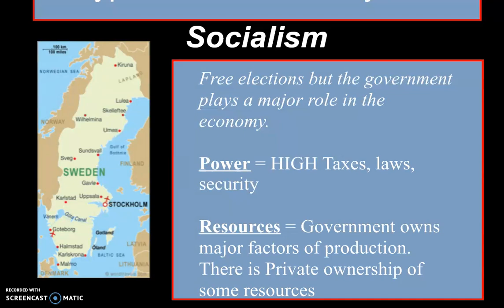Okay, so they pass laws and they have very high taxes, which allow them to provide many goods and services to their people. And they also typically own some of the largest factors of production, possibly the oil or the steel industries. Okay, so that will allow them to get a lot of money to provide lots of services for the people. A great example of this is Sweden, so you can see on the map over there.